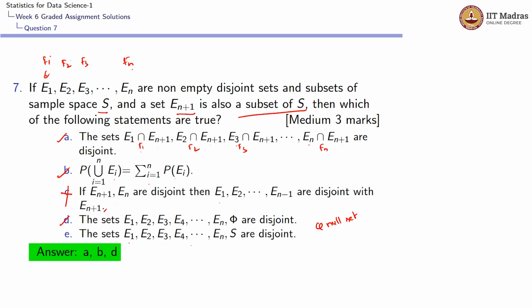E1, E2, E3, E4, and so on, En, comma S, are disjoint. This S is the sample space. E1 and S have some common elements. All the elements which are in E1 will be there in S. All the elements which are there in E2 will be there in S. So E1 and S are not disjoint. So the sets E1, E2, E3, E4, and so on, En, comma S, are not disjoint. So option E is not correct.